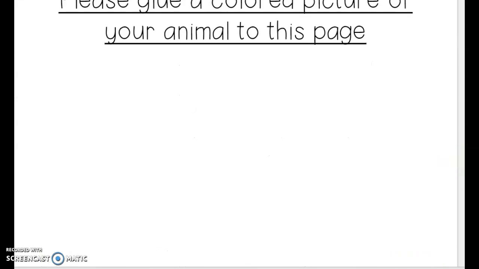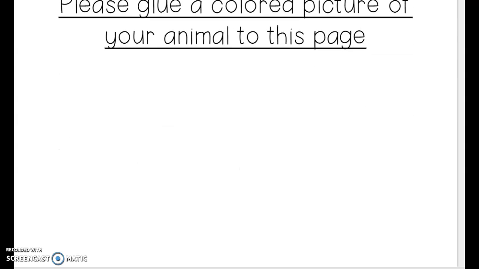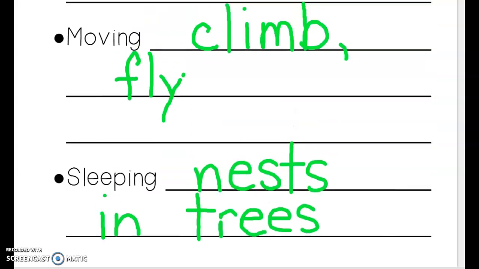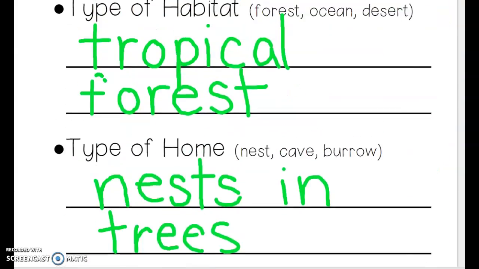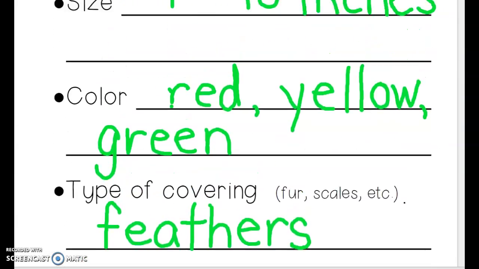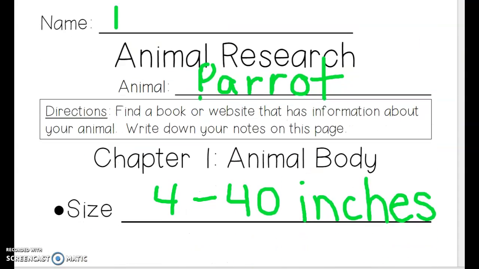And now we are done. In 4 days, maybe on Friday you could do the coloring picture or find a picture on the web. We have our animal research packet all done.